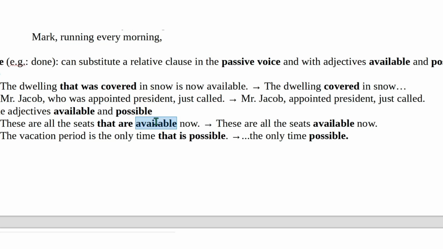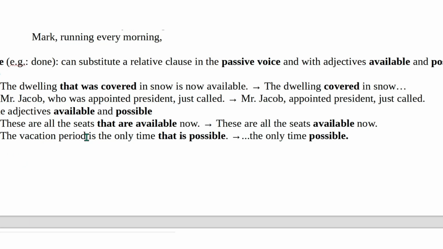It's not the passive. Okay? They are available, so you can just simplify it. These are all the seats available. This is actually not a past participle, no? Okay? It's just a way you can reduce it. Technically, maybe it's not even under past participle, I think.